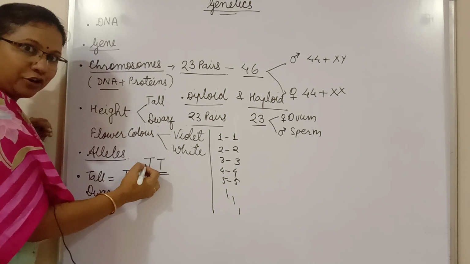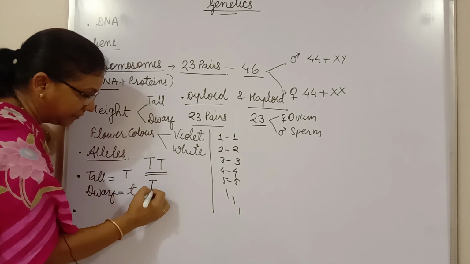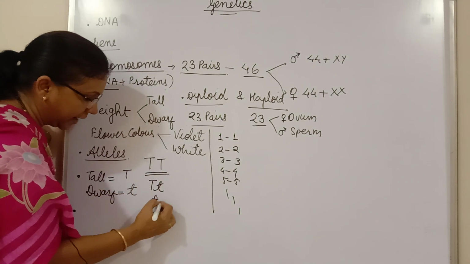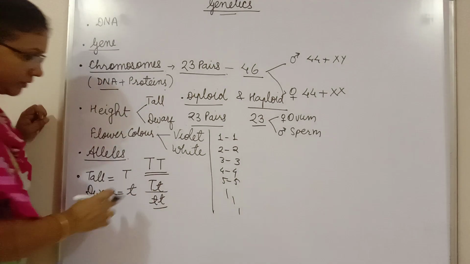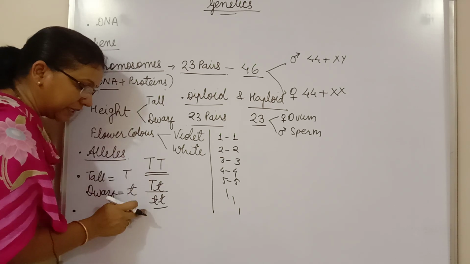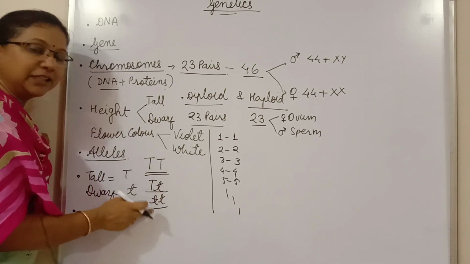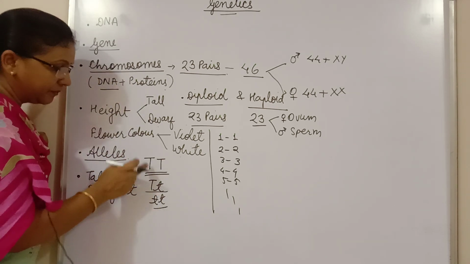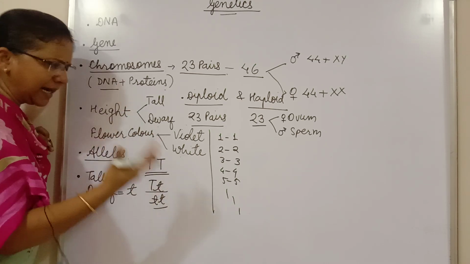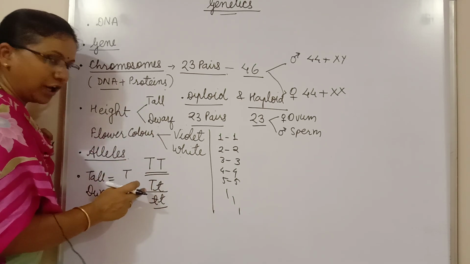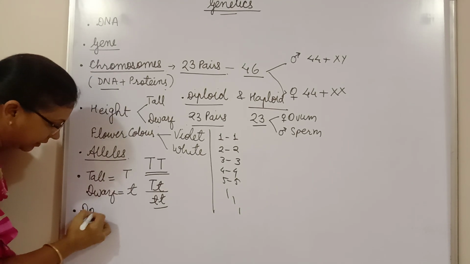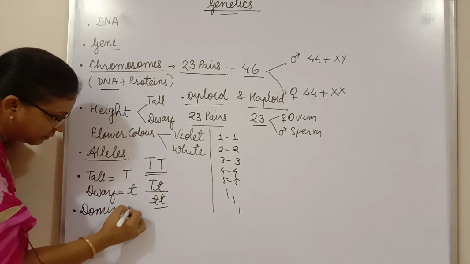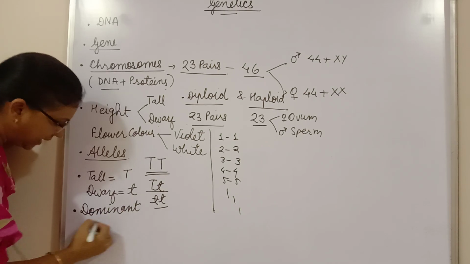Capital T capital T, capital T small t, and small t small t. 3 possibilities are there. These are the 3 individuals which have some characters. So which will be tall and which will be dwarf? Let us see now. The dominant and recessive.